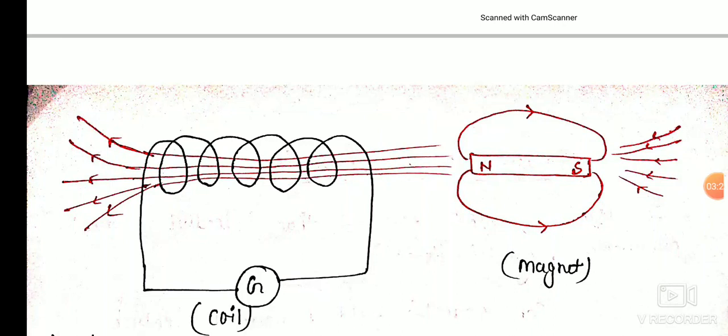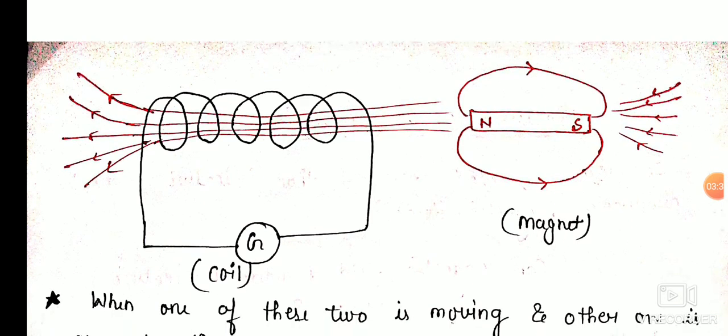Now we explain the basic experiment of Faraday to demonstrate this effect. We have two things. The first one is a coil which is connected with a galvanometer, and there is no battery in the solenoid or coil.